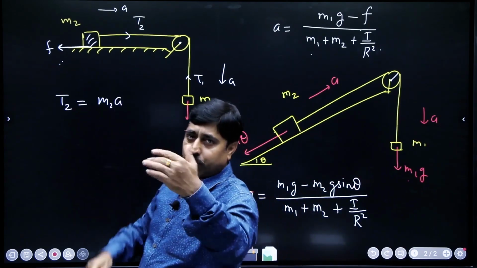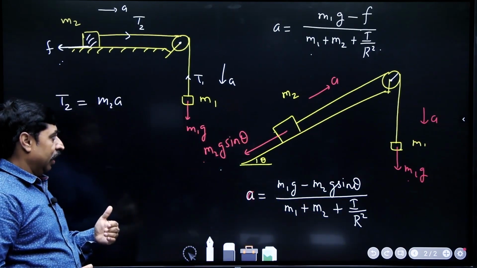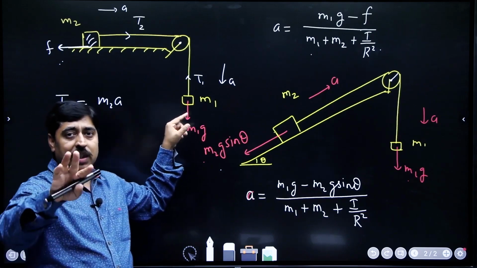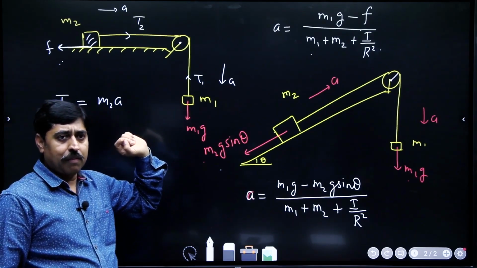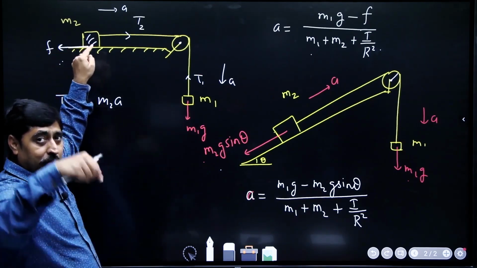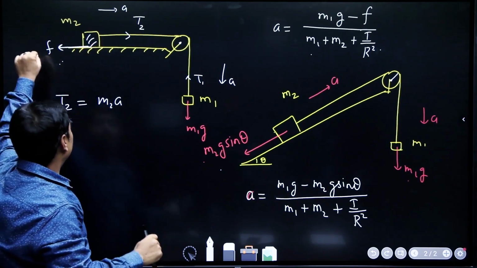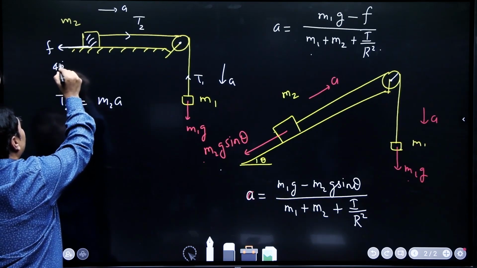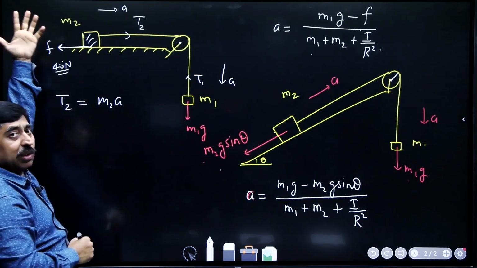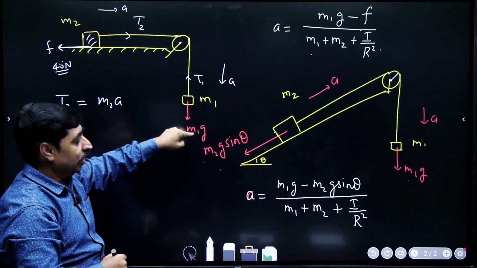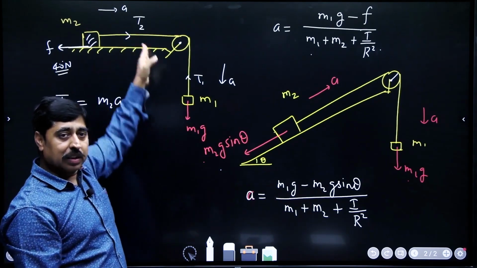So suppose, just for an example, m1g is let us say 20 Newton, and you calculated the peak value of static friction from mu into N, suppose the value of mu into N came to 40 Newton. Static friction can go up to 40 Newton and m1g is only 20 Newton, will this system move?